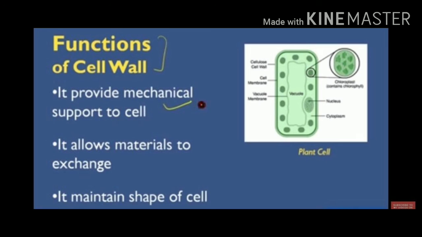Functions of the cell wall: it provides mechanical support to the cell. It allows materials to exchange. It maintains the shape of the cell. This cell wall is totally permeable because it permits all substances into the cell.